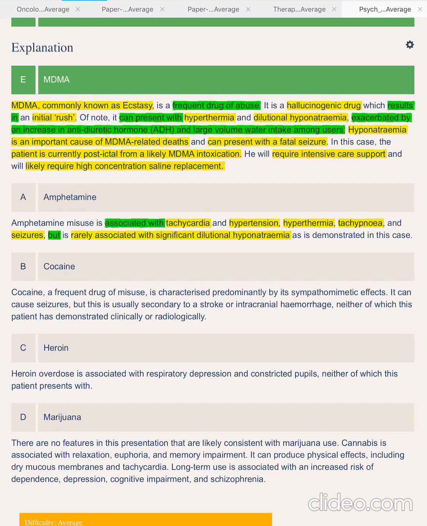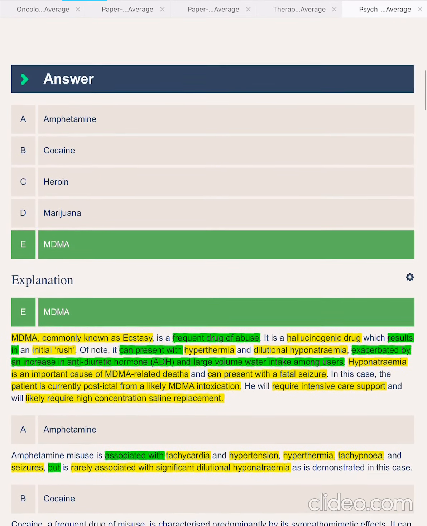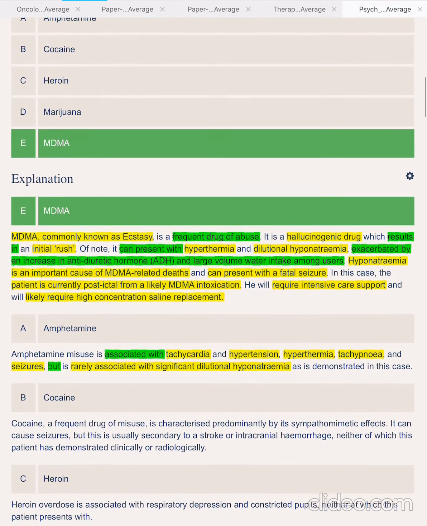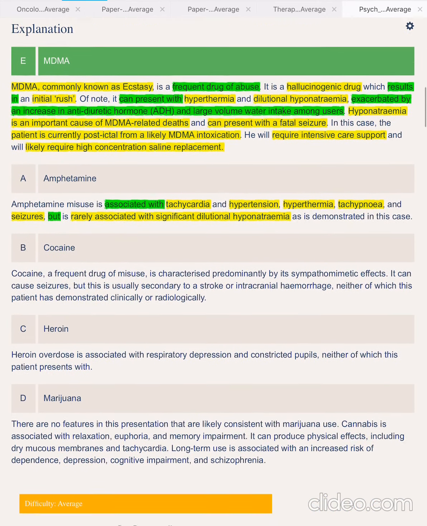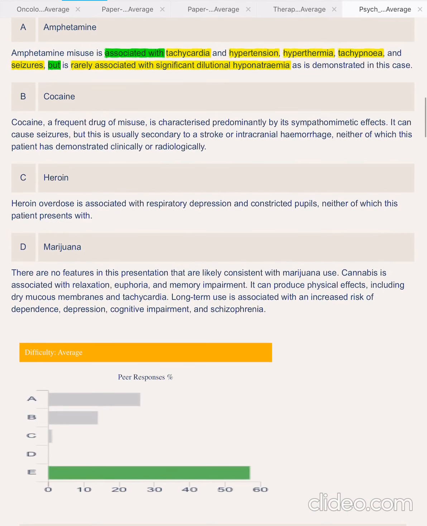So that's how they get you in the question. Both MDMA and amphetamine are valid answers for all symptoms apart from the hyponatremia, and you could miss that easily.